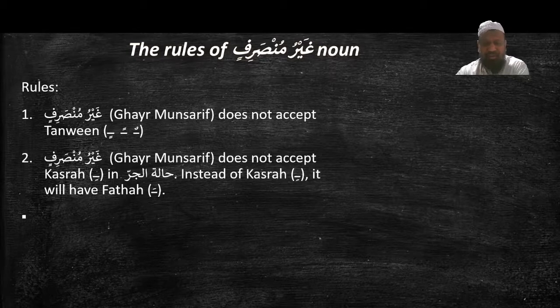Instead of kasra, it will have a fatha. So in halatul nasb and in halatul jar it will have a haraka of a fatha.